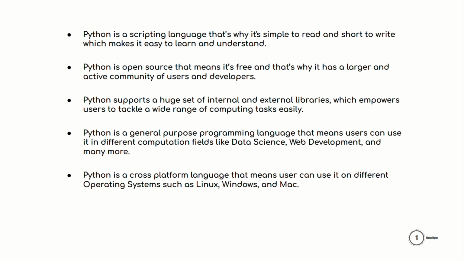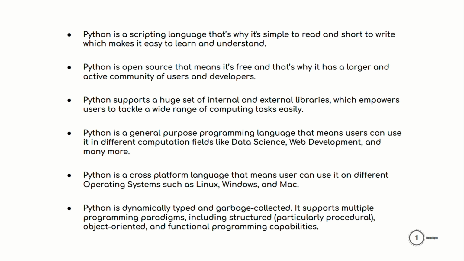Python is a cross-platform language. That means users can use it on different operating systems such as Linux, Windows, and macOS. Python is dynamically typed and garbage collected, so we don't have to worry about the garbage collection in Python. It supports multiple programming paradigms, including structured, which is practically procedural language capabilities, and object-oriented and functional programming capabilities are also supported in Python.